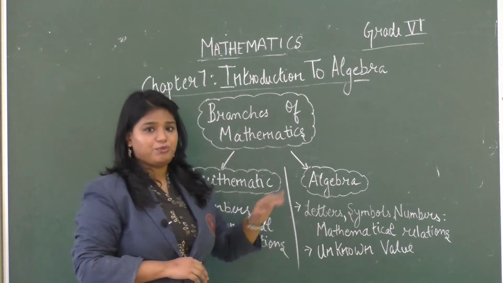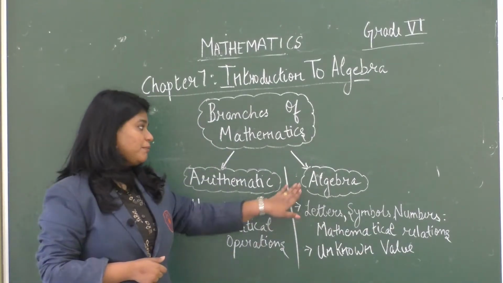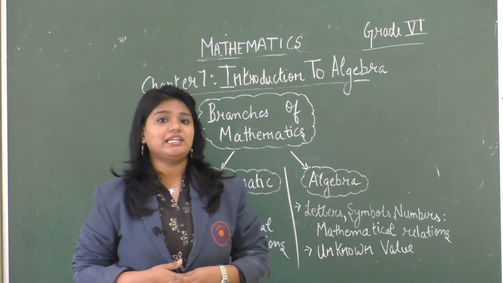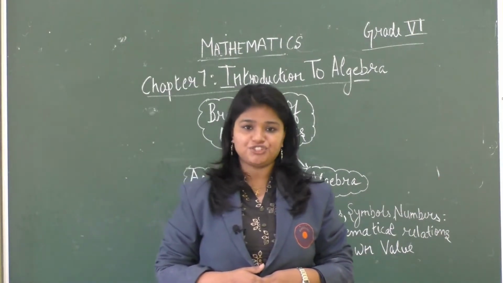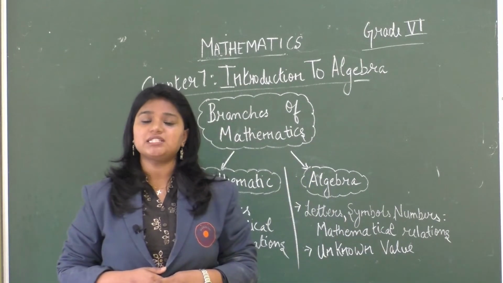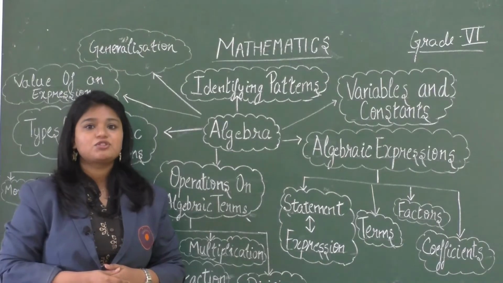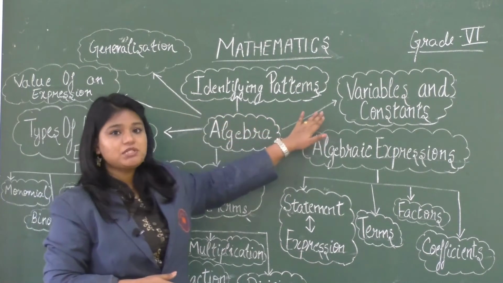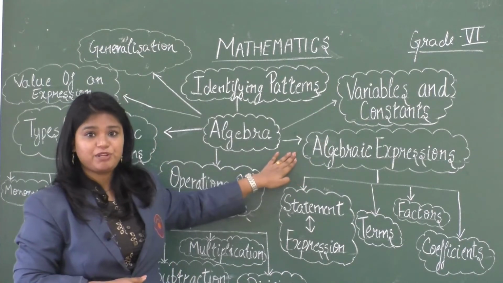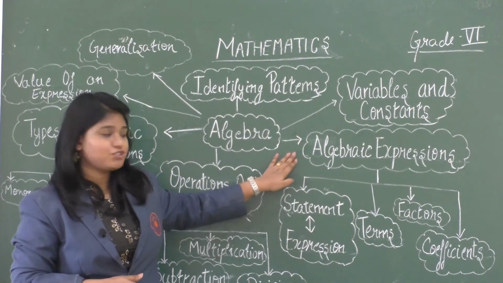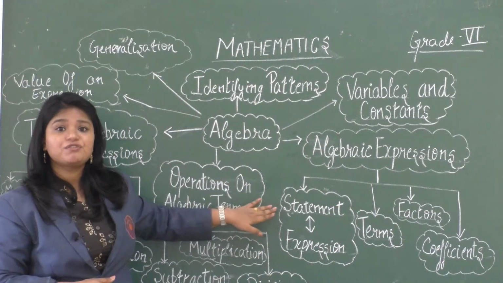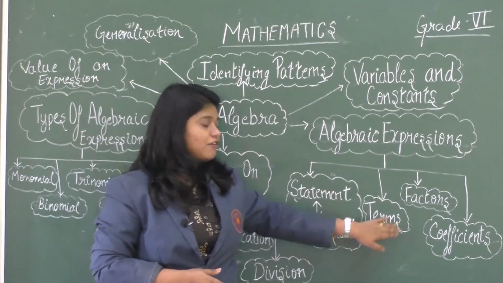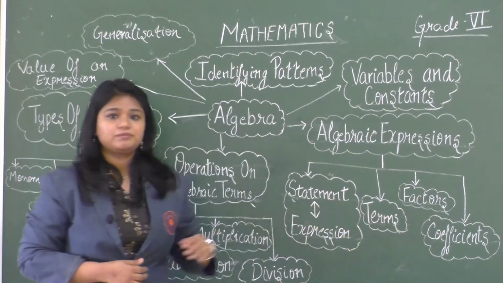Arithmetic deals with numbers and mathematical operations. Now let's go to algebra. Today's video will be about algebra. Algebra deals with numbers, symbols and letters which form mathematical relations, and it also helps us in finding the unknown value. So under algebra, we will be talking about identifying patterns, variables and constants, algebraic expressions. Under algebraic expressions, we will be talking about conversion of statement to expressions and vice versa, terms, factors and coefficients.